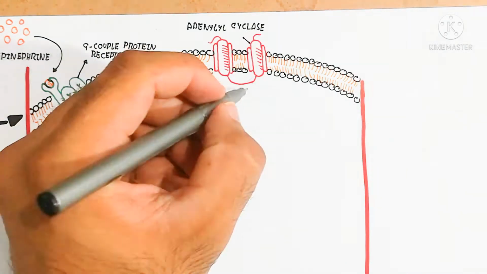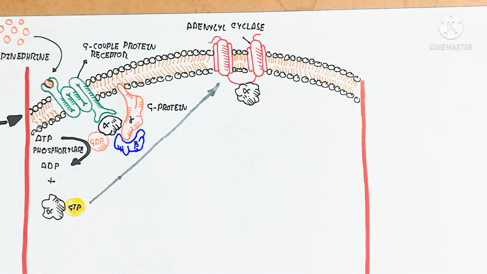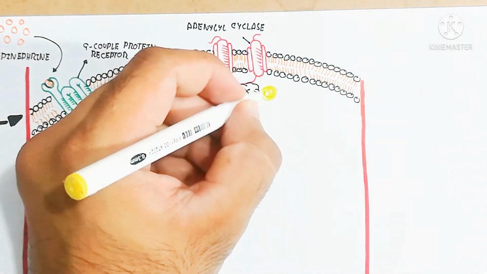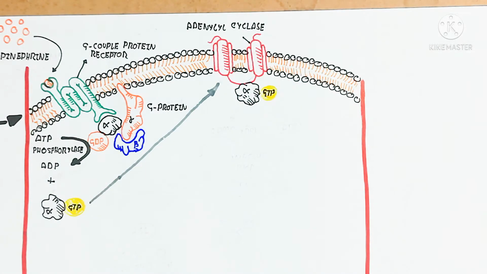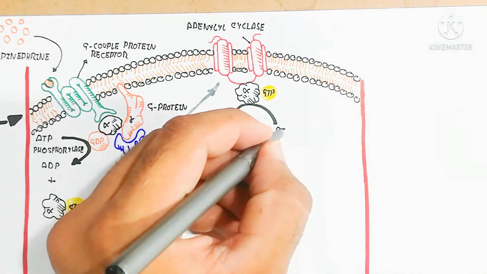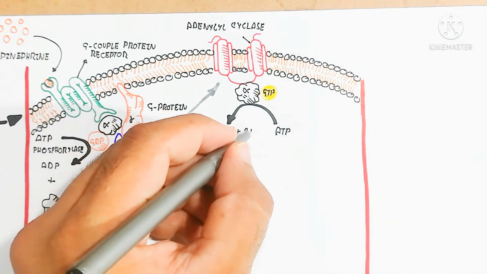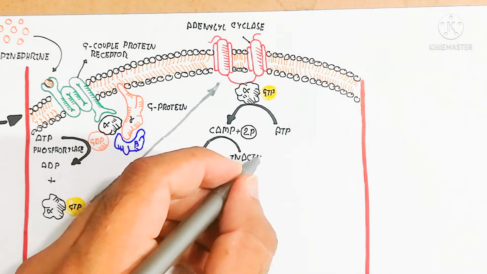So it is the active form and will move toward adenylyl cyclase. The alpha subunit attaches to the adenylyl cyclase, and ATP is used to convert into cyclic AMP.